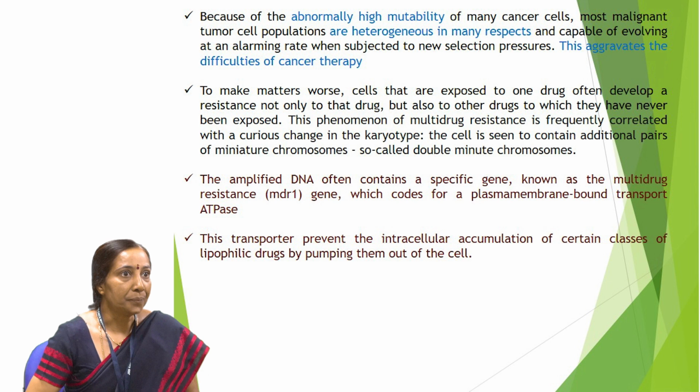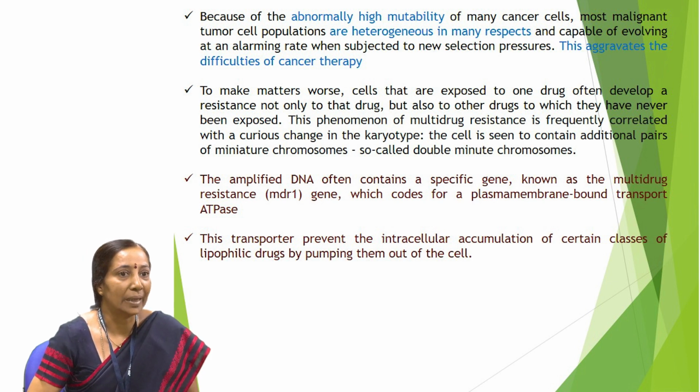And the cancer cells have a high capacity for mutation. Because they are more subject to mutations, it's very difficult to find a treatment for cancer cells. In fact, most cancer cells have double minute chromosomes. And you know what really happens in that chromosome?